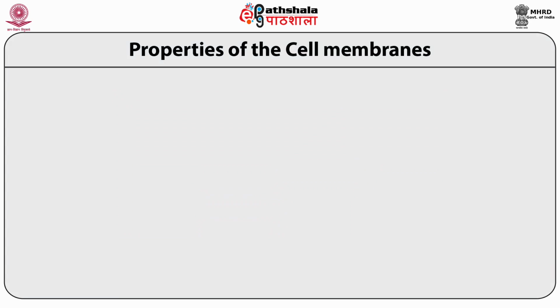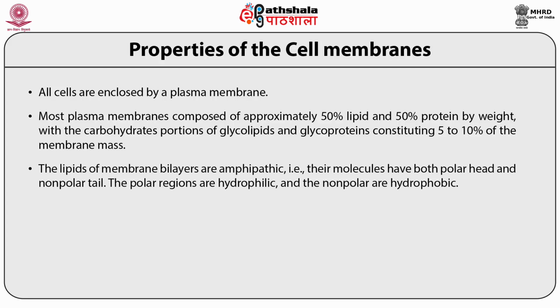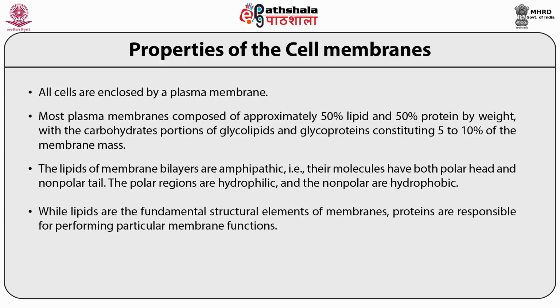Properties of the cell membranes. All cells are enclosed by a plasma membrane. Most plasma membranes are composed of approximately 50% lipid and 50% protein by weight, with the carbohydrate portion of the glycolipids and glycoproteins constituting 5 to 10% of the membrane mass. The lipids of the plasma membrane bilayer are amphipathic, that is, their molecules have both a polar head and a non-polar tail. The polar regions are hydrophilic and the non-polar are hydrophobic. While lipids are the fundamental structural elements of the membrane, proteins are responsible for performing particular membrane functions.